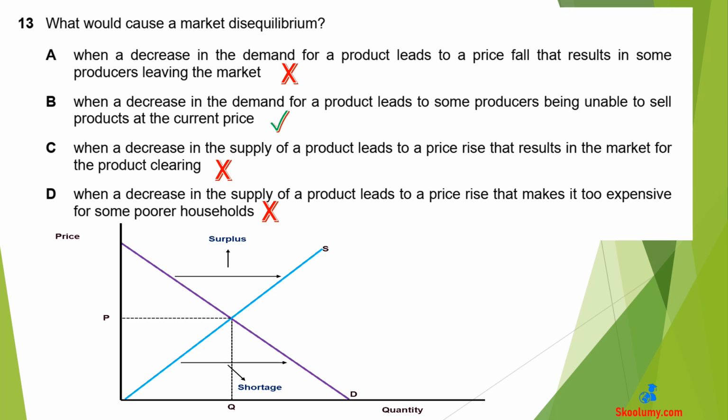A is wrong because a decrease in demand shifts the demand curve leftward, thereby causing an intersection with the supply curve at a lower point. This leads to a fall in price, but there is equilibrium as demand and supply are equal and intersect, leading to a lower price. C is wrong because a decrease in supply shifts the supply curve to the left, leading to a higher equilibrium price. D is wrong because a decrease in supply shifts the supply curve leftward, causing the equilibrium price to rise.